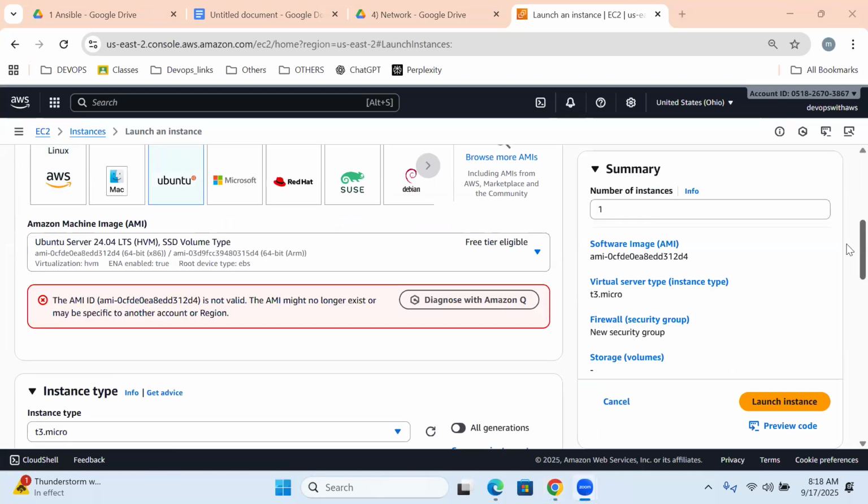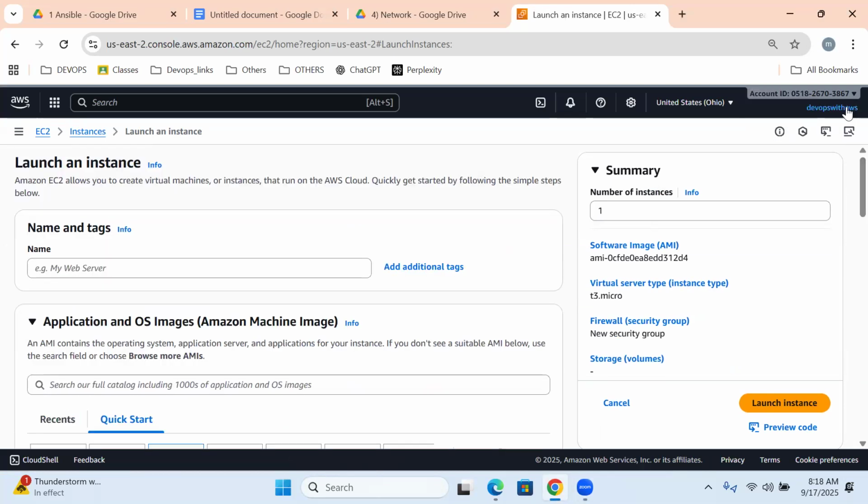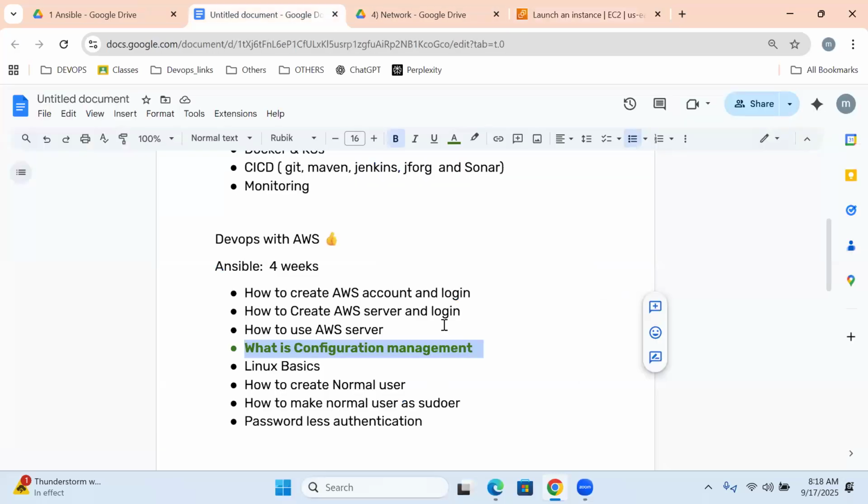AWS account, Manasa, myself also suspended. I also need to pay the amount. Okay, I'll show you this tomorrow. But let us directly navigate into configuration management.